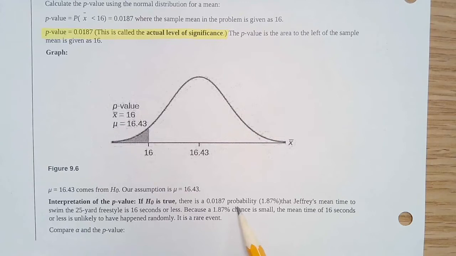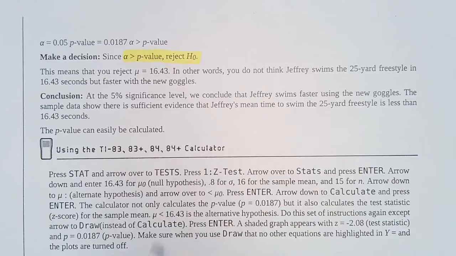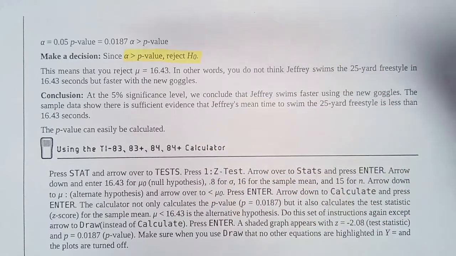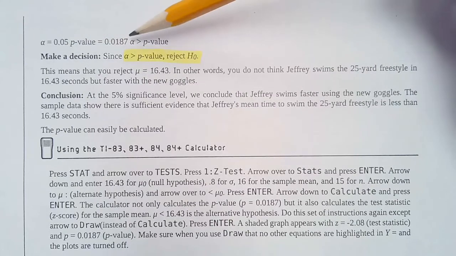This is interpreted as if the null was true, there's a 1.87% probability that this change is due to random chance. Okay, that's really small. That's a rare event. So we're going to compare our values. We're going to compare our alpha at 0.05 and compare it to the p-value of 0.0187.